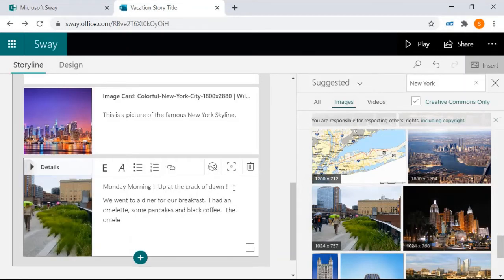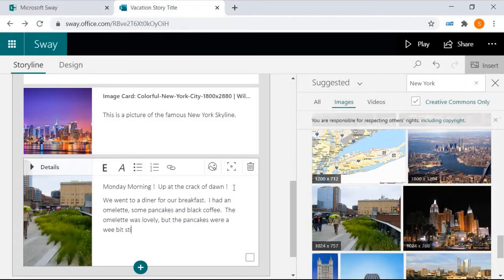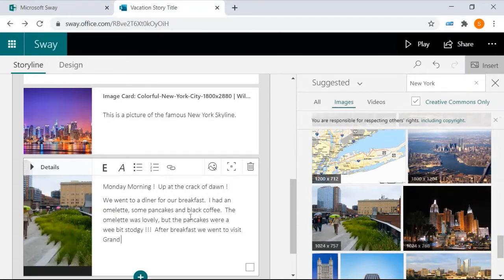The omelette was lovely, but the pancakes, can't spell pancakes, were a wee bit stodgy. Okay, I've written stidgy. Let's go for stodgy, that's the word I wanted. Okay, so that's not too bad. After breakfast, we went to visit Grand Central Station, which is the biggest railway station in New York, and I've been there. It's an amazing thing. Okay, so I've added this tile now, and that was an image tile.